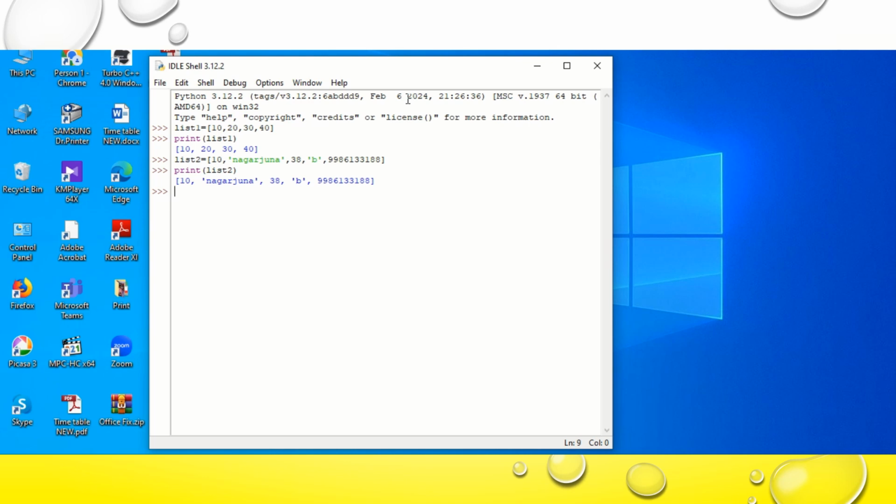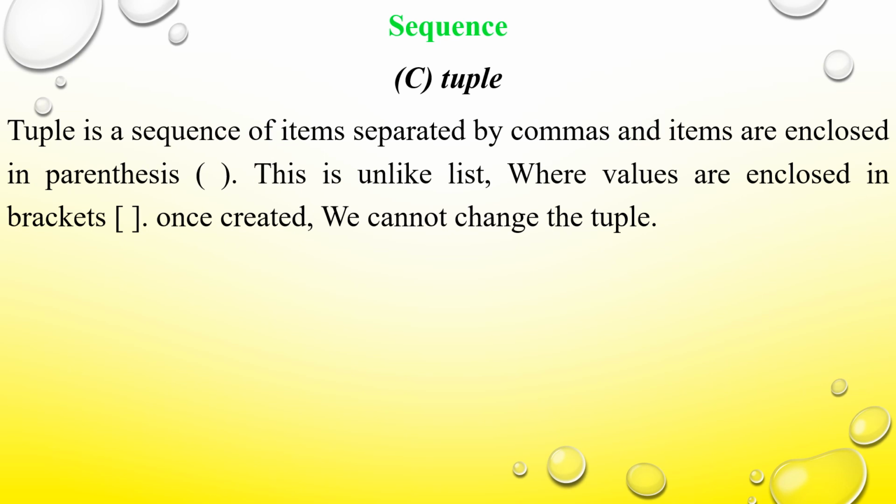It comes under the sequence data type. Then tuple. A tuple is the third kind of data type in the sequence data types in the Python programming language. A tuple is a sequence of items enclosed within parentheses, and each of the items is separated by commas.